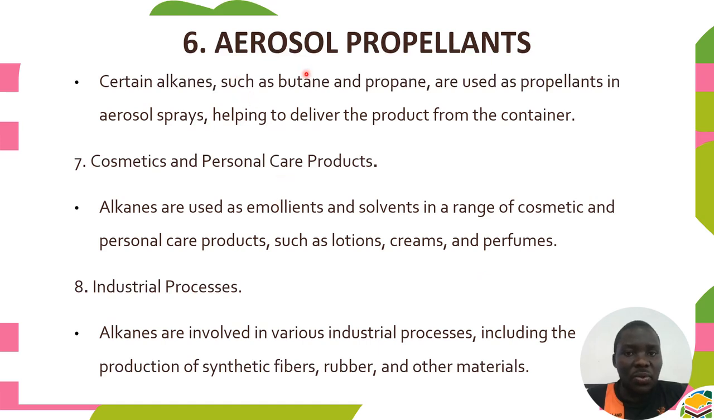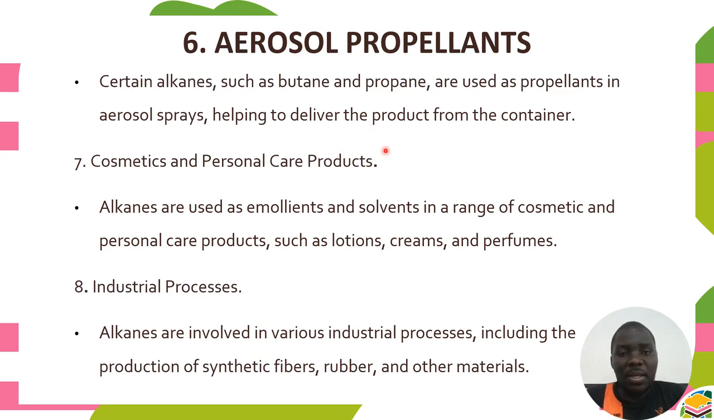It is also used as an aerosol propellant. Certain alkanes such as butane and propane are used as propellants in aerosol sprays. For example, if you see how cars are being painted, they use a spray. So we're talking about such a spray. For it to operate properly, we use butane as well as propane. It helps to deliver the product from the container.